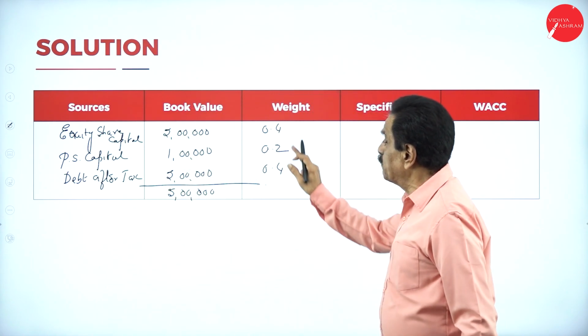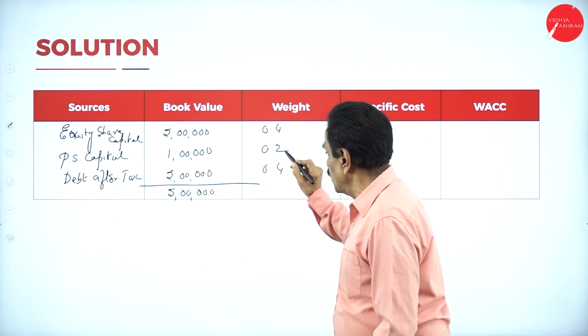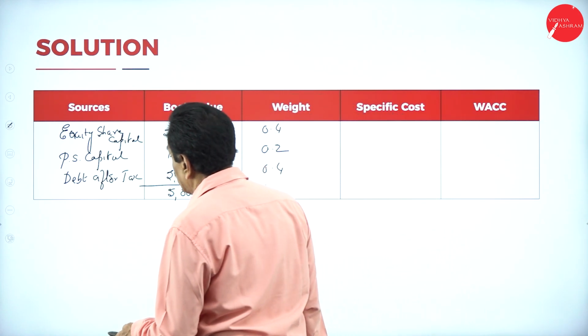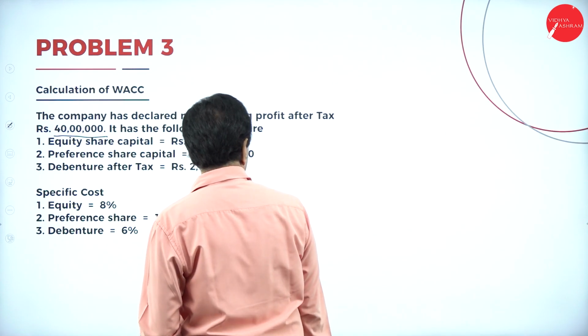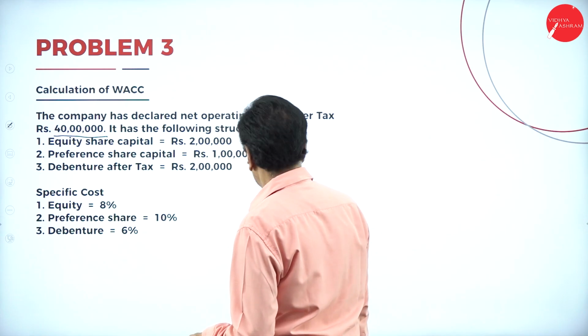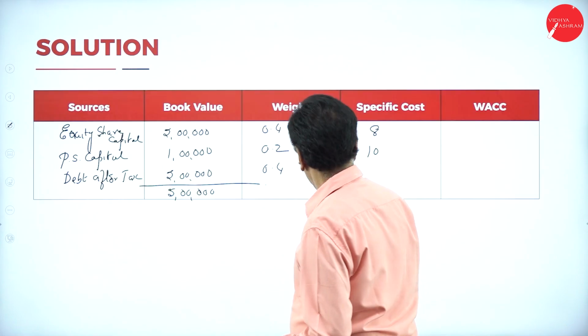Weightage: so 40%, 20%, 40%. So weightage 0.4, 0.2, 0.4. So they have given the specific cost. Equity 8%. Preference share 10%. This is 6%.